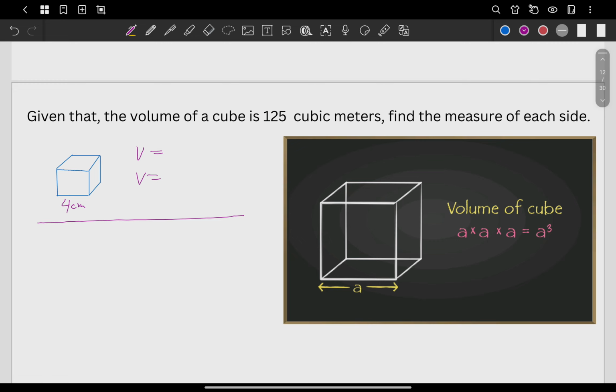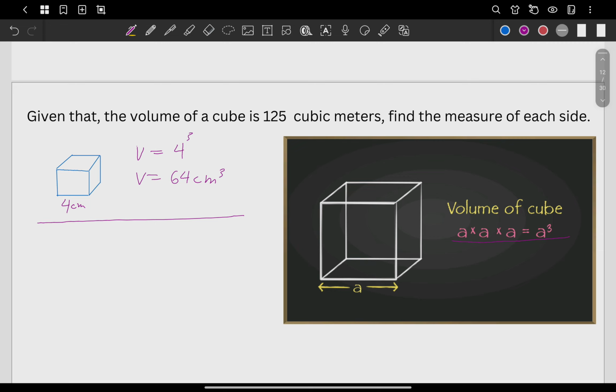So your volume is gonna be, you cube the 4, it means 4 times 4 times 4, and that should be 64. So your volume is 64 cubic centimeters. Just like the formula here, we're actually just multiplying the side by itself. You multiply by itself 3 times, so you cube it. Now I hope you're able to understand it.